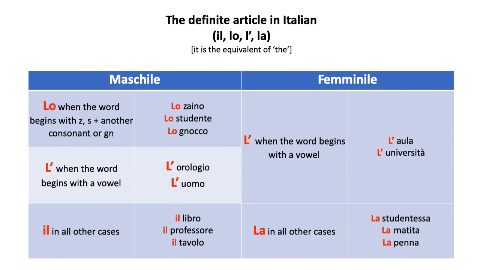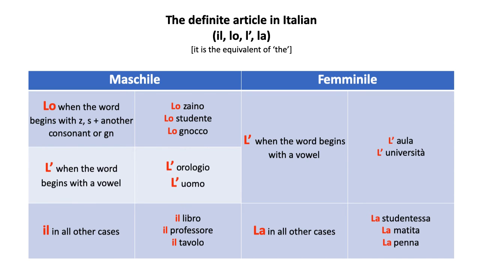So again, two columns, one on the left for maschile for masculine, one on the right for femminile for feminine. In the same cases in which you use uno, namely beginning with the S plus consonant or GN, you use lo. Lo zaino, lo studente, lo gnocco, lo scaffale. When the word begins with a vowel and it's masculine, for the definite you use L apostrophe, l'orologio and l'uomo. And in all other cases, which are the most frequent, you use il libro, il professore, il tavolo.